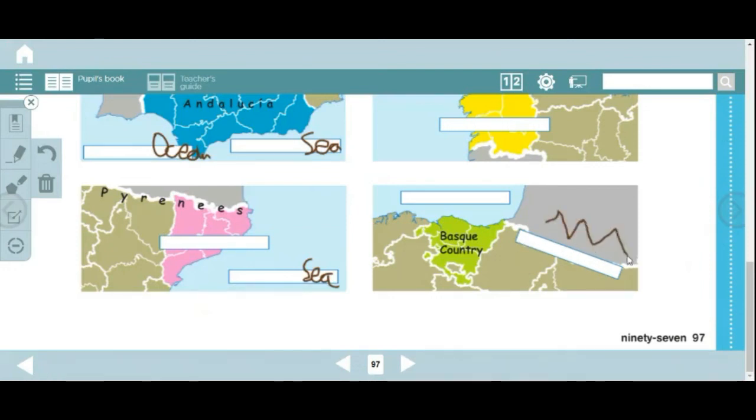These are mountains, or I'm trying to draw them like mountains. And you have to write the name of these mountains and the name of the sea that is to the north. Which sea is to the north of the Iberian Peninsula or Spain? And this is what you have to do on pages 96 and 97. Bye bye.